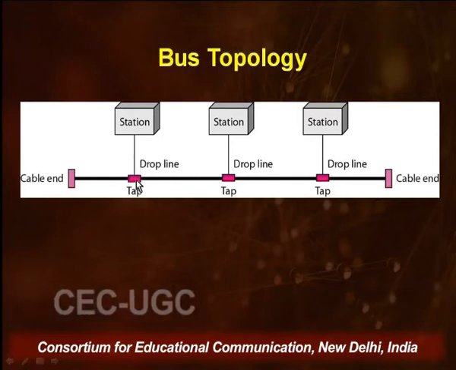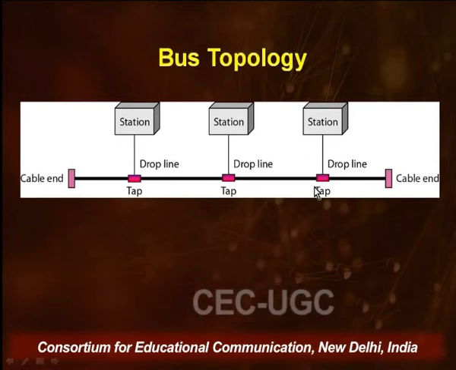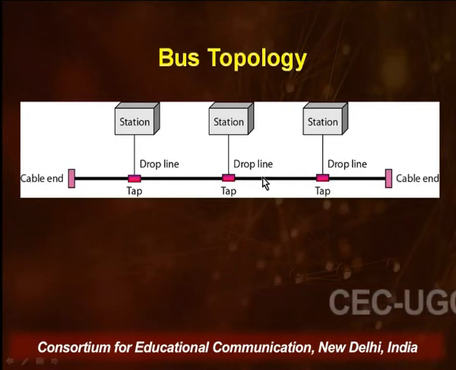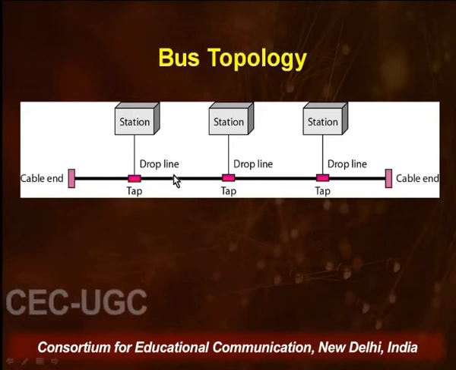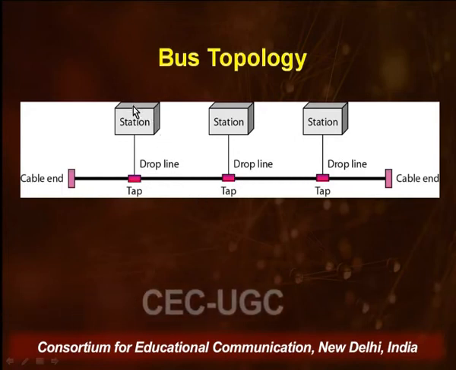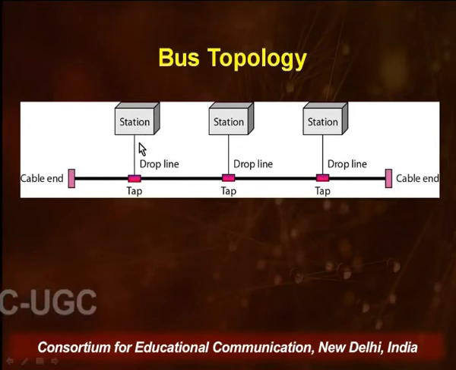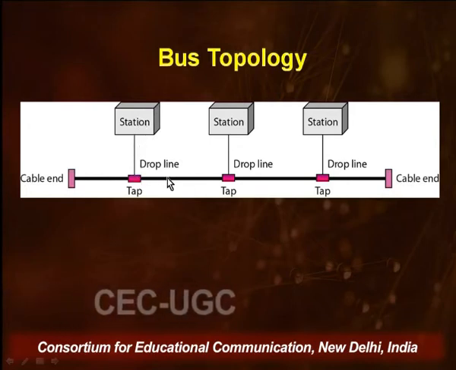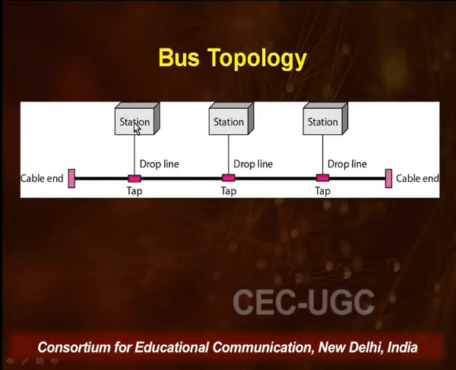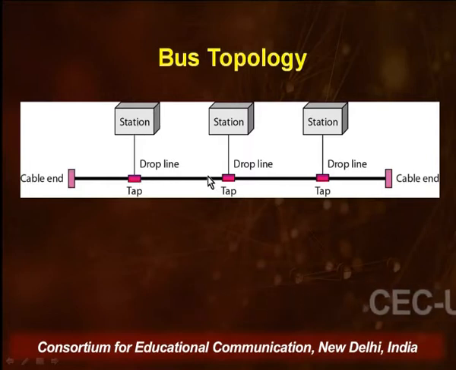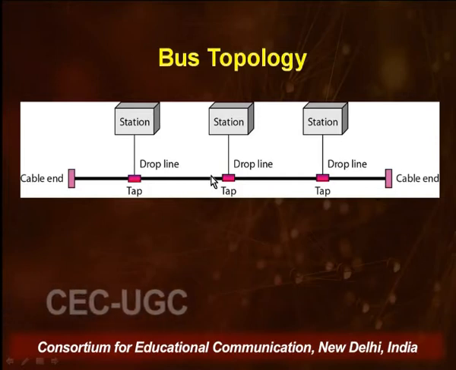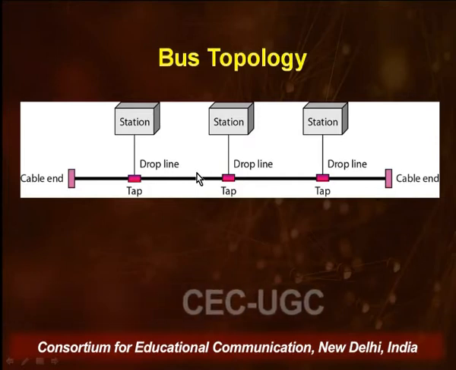Now, these taps need to be monitored. You cannot have an infinitely long length of cable with any number of taps. When a station wants data to be sent to another station on this network, it gives it to this cable via the drop line using the taps. As this data moves away from the sending station, some of its energy is lost as heat, and as a result, as it travels away from the station, it starts getting weaker.